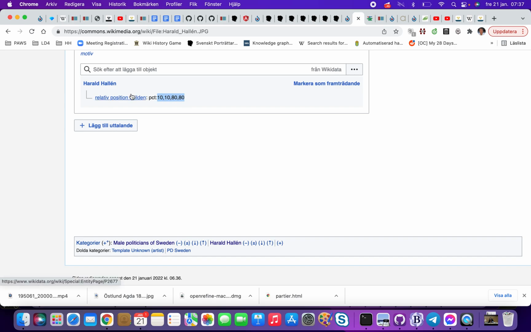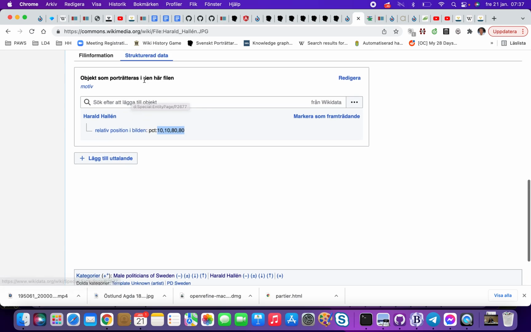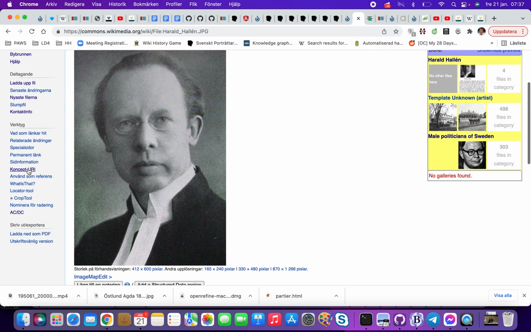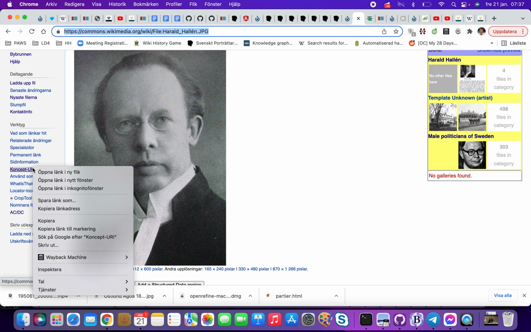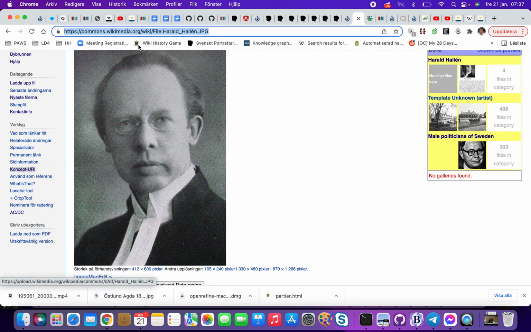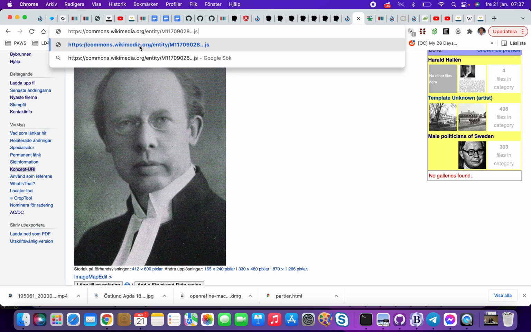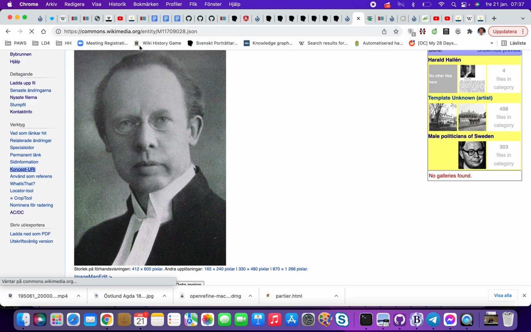So this is a relative position. And if we do what I did lately, and I think maybe I have it in the, no, I don't have. If you check in the API, in the JSON, we will see the same numbers, hopefully.